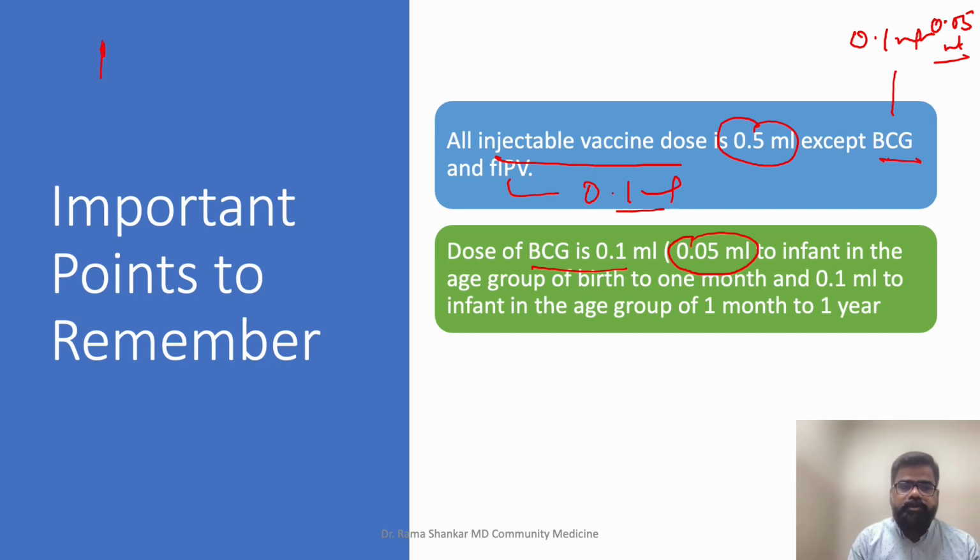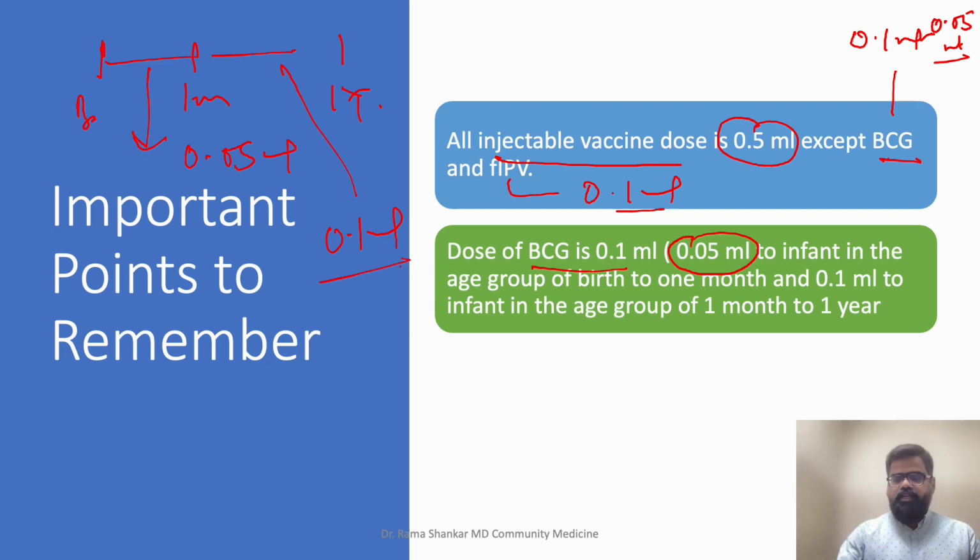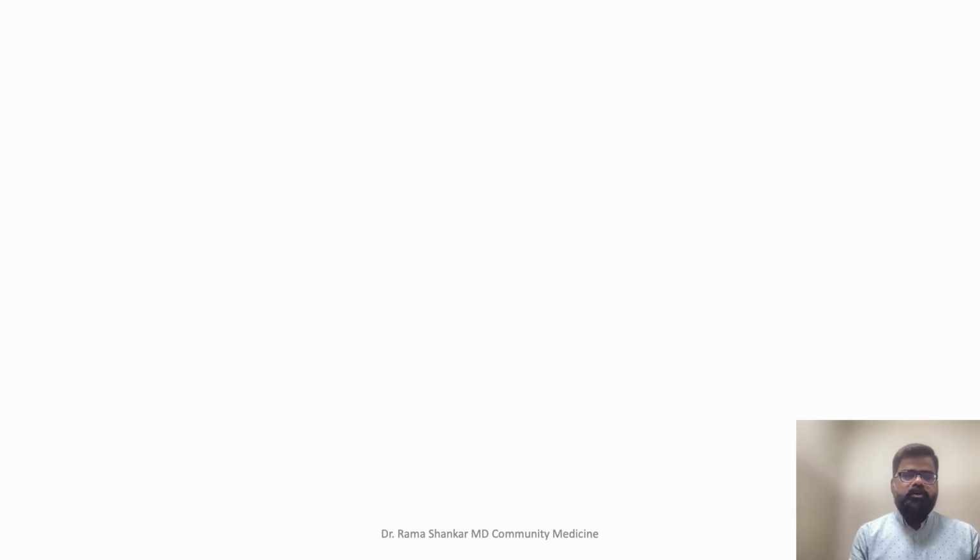And from birth, this is 1 month, this is birth, this is 1 year, students. So in this age group I can give 0.05 ml, and here we are giving 0.1 ml. Right? Now this is your National Immunization Schedule. Now what I'll do now is a quick, fast revision.